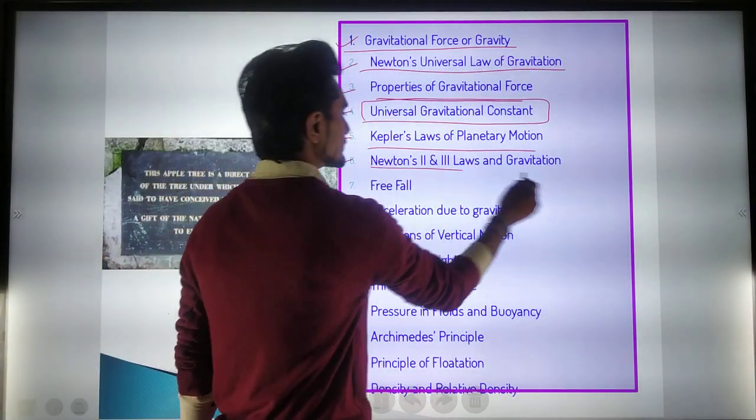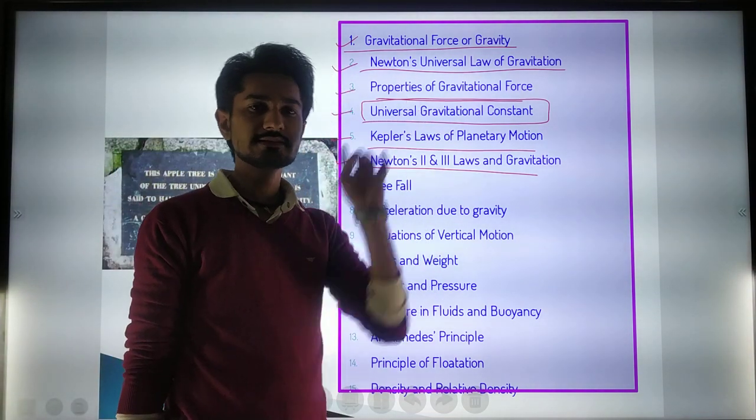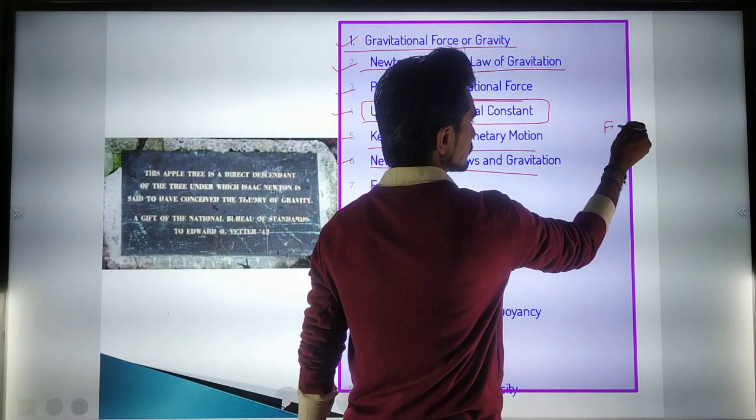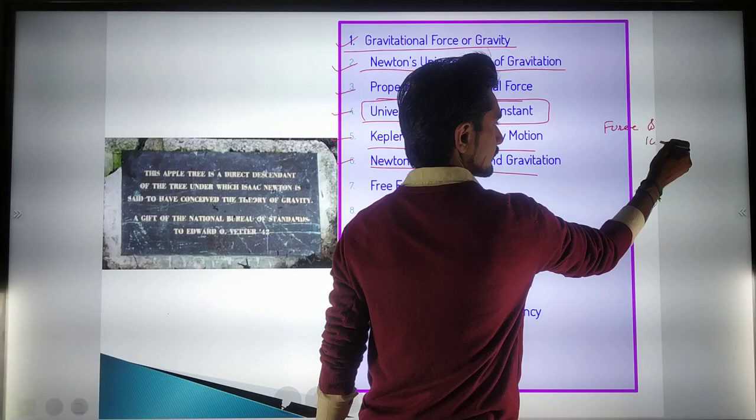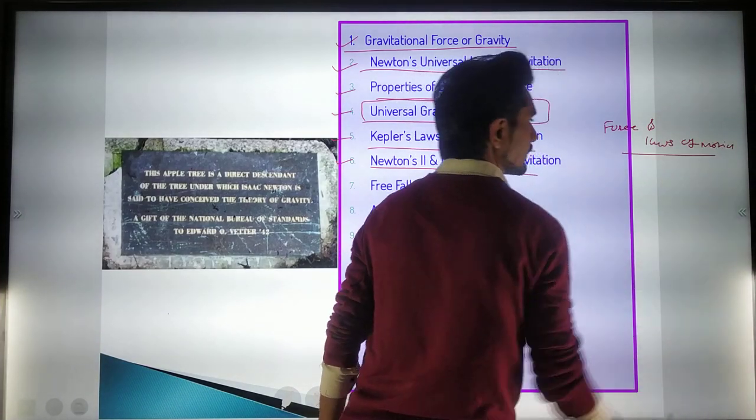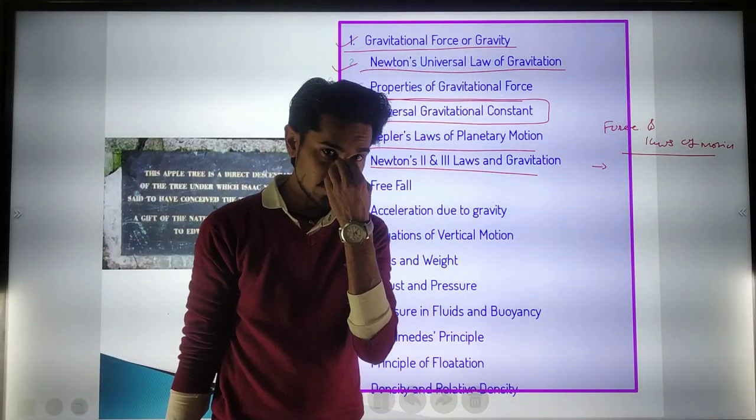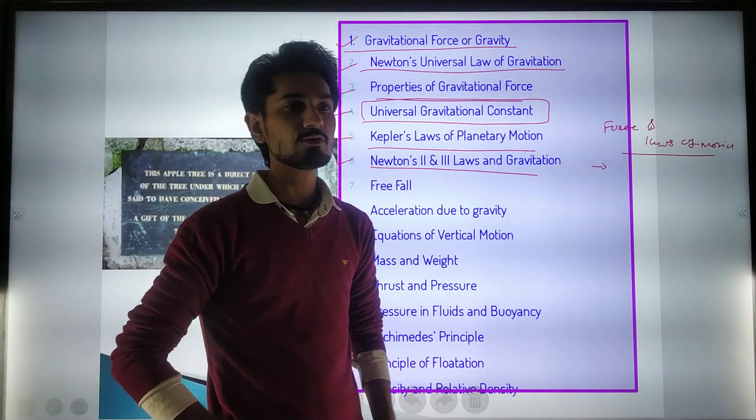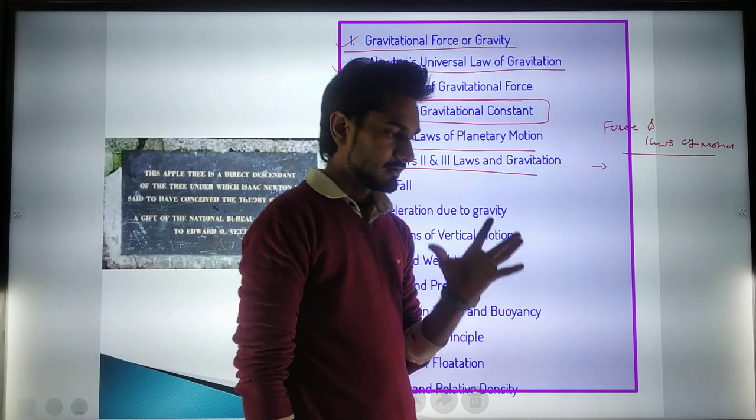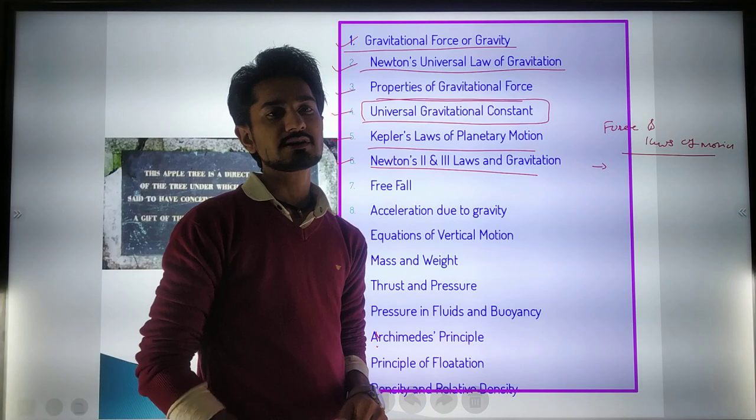Then Newton's second and third law of gravitation. The second and third law we have already studied in chapter number 9, where we have seen about force and laws of motion. In that we have seen the first law. The first law has given us the concept that if we don't give any kind of force to an object, then it will not come into motion at all.